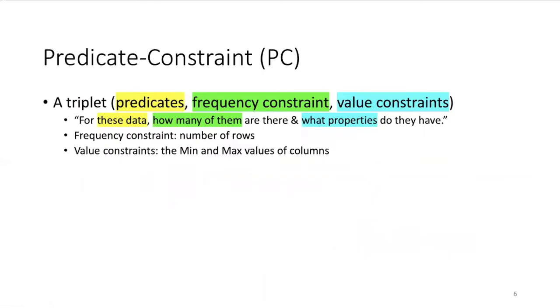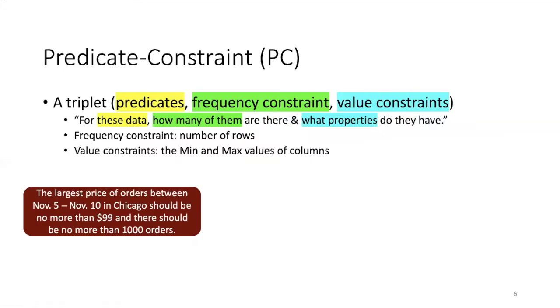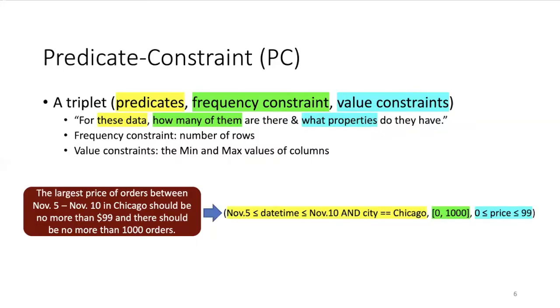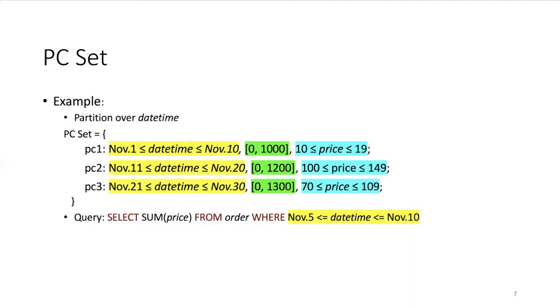Our language is called predicate constraint. It is a triplet of predicates, frequency constraint, and value constraints. Predicates filter the tuples in a dataset, and the tuples must satisfy the specified constraints. One of our aforementioned beliefs could be encoded like this. We use the conjunction of predicates on date and city as predicates, and specify the frequency constraints and value constraints accordingly by our belief. We could also have a set of PCs.